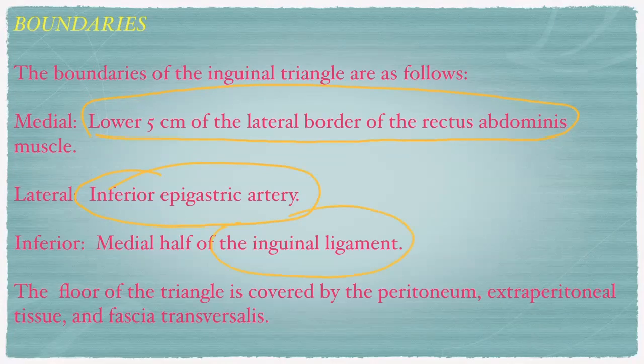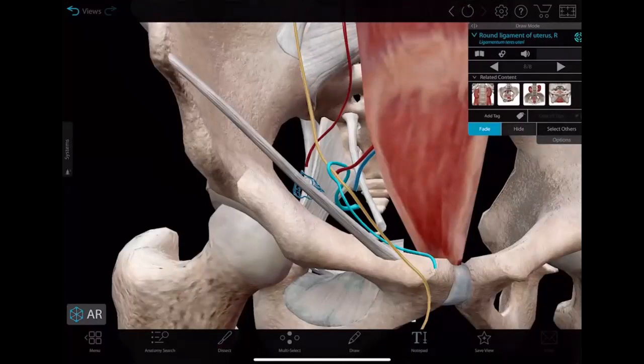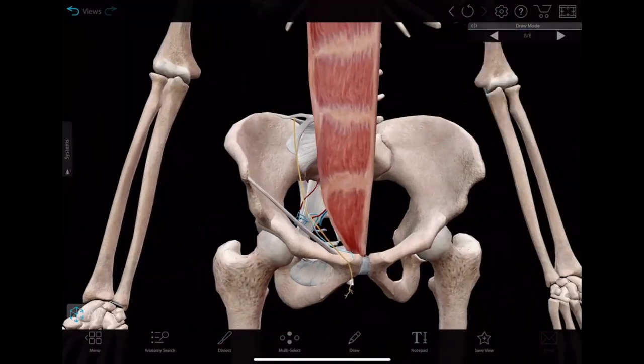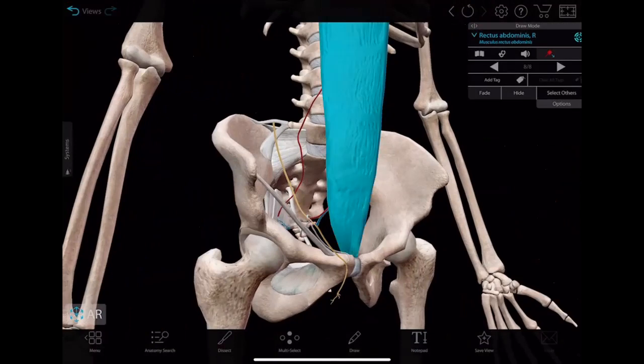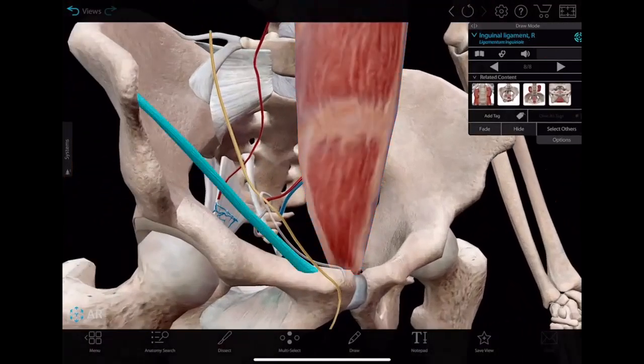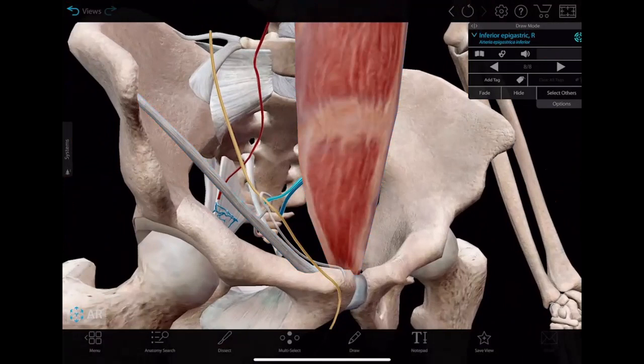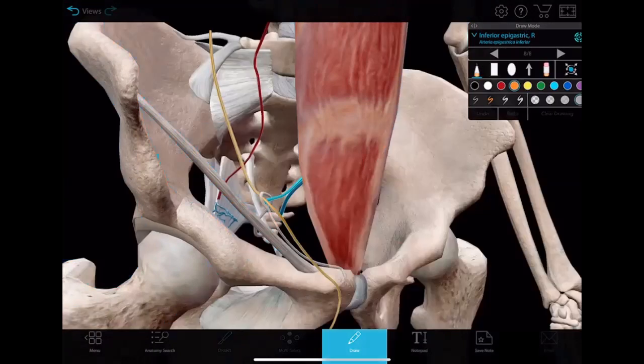We will see that. You see, this is the rectus abdominis muscle, right? This is the inguinal ligament, and this is the inferior epigastric artery, right? So what is Hesselbach's triangle? This 5 centimeters of the rectus abdominis, the inguinal ligament, and the inferior epigastric artery, right?